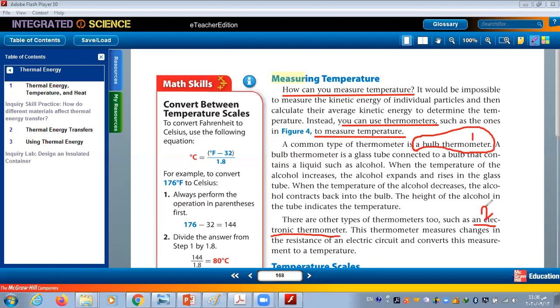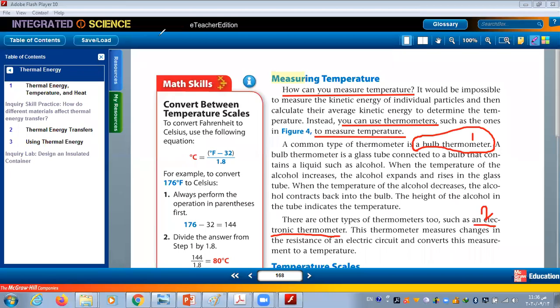So here we'll study two types of thermometers. The first type, which we call bulb thermometer. The second type, we call it electronic thermometer. The one you saw during coronavirus, in malls, in any shopping place, the one who is holding a device in his hand and points it towards your arm or your head. Okay, it is infrared. Infrared thermometer. But we are not going to study it here. We have many kinds of thermometers, but here we'll only study bulb thermometer and electronic thermometer.